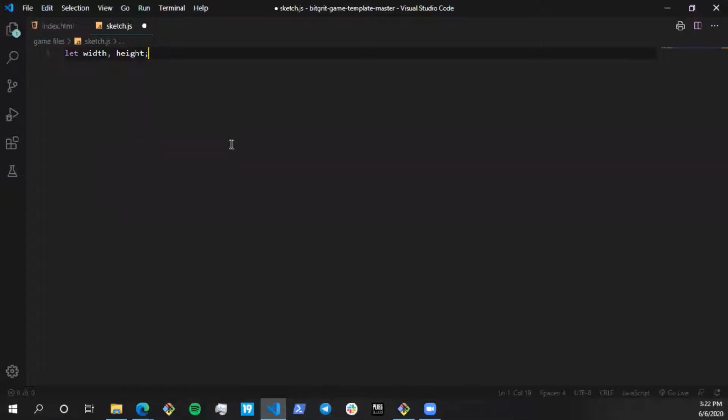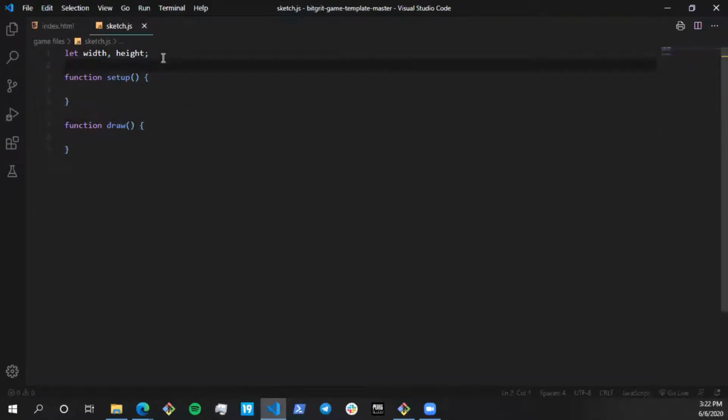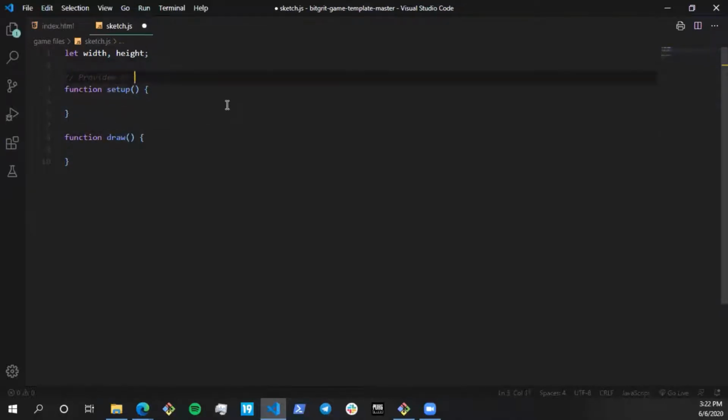First things first, whenever you're starting with P5 code, there are two functions you have to incorporate. One is setup, and the other is draw. Whenever you're writing P5, these two functions have to be there because they belong to P5. As you can see, this is how you write a function in JavaScript: you use the keyword function and simply name your function. These two functions are provided by P5. I'm just going to write it in a comment, so you aren't confused later on.